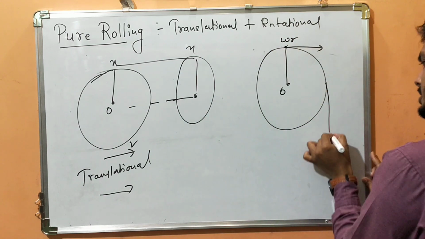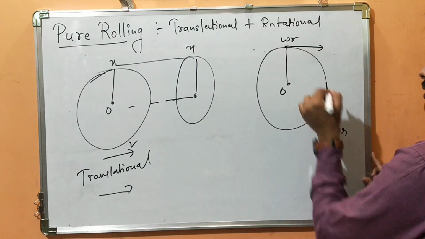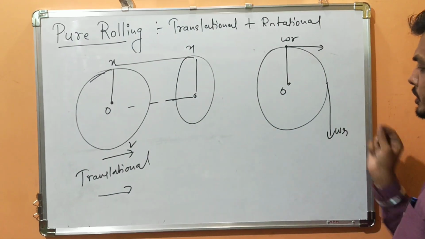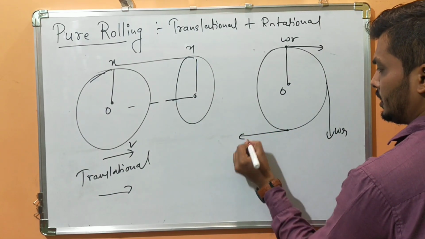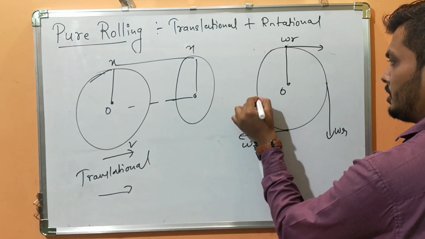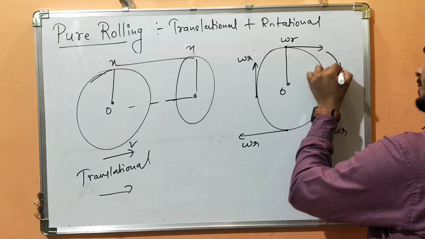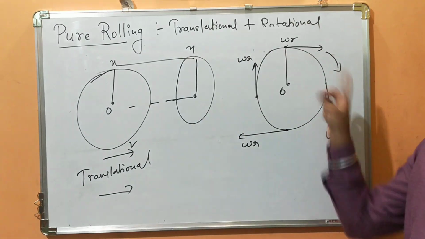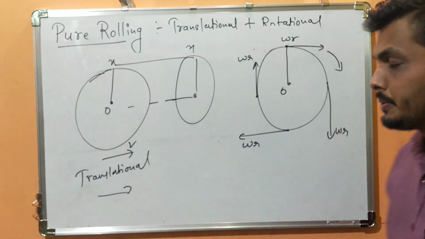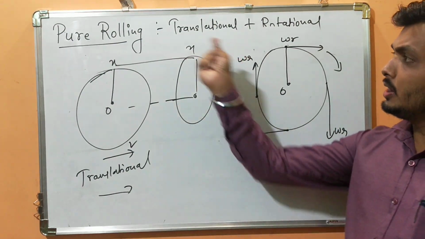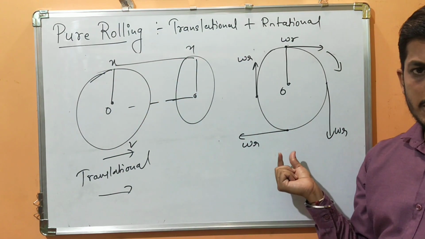If it is in this direction, it will be omega r, or you can write omega 1 r1, omega 2 r2 for the velocity of the particle. If it is here, it will have velocity in this direction. If it is here, it is having velocity in this direction, if it is rotating clockwise, and if it is anti-clockwise, do exactly the opposite. Now that's the difference between translational and rotational motion.